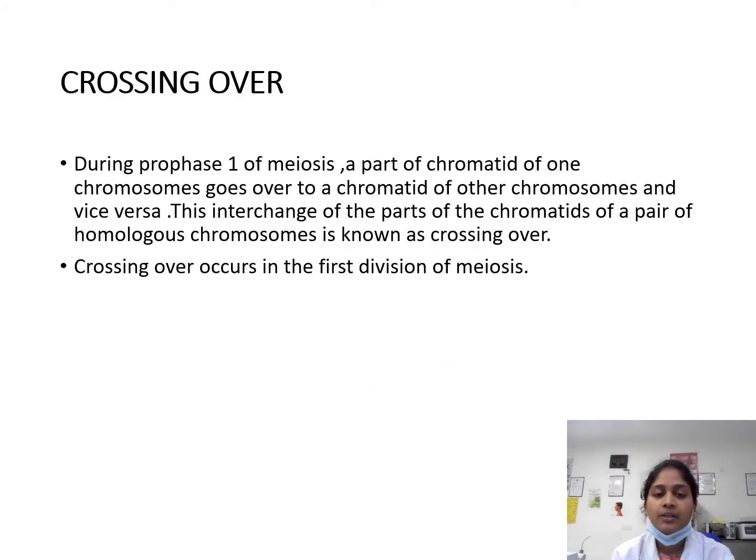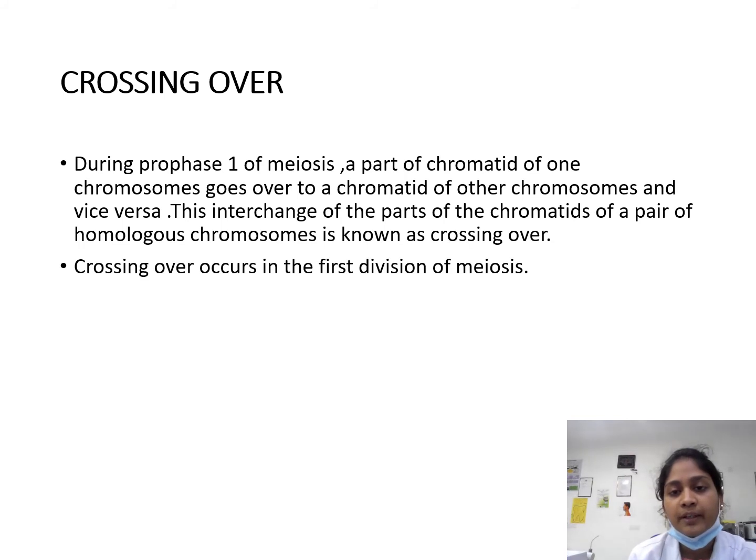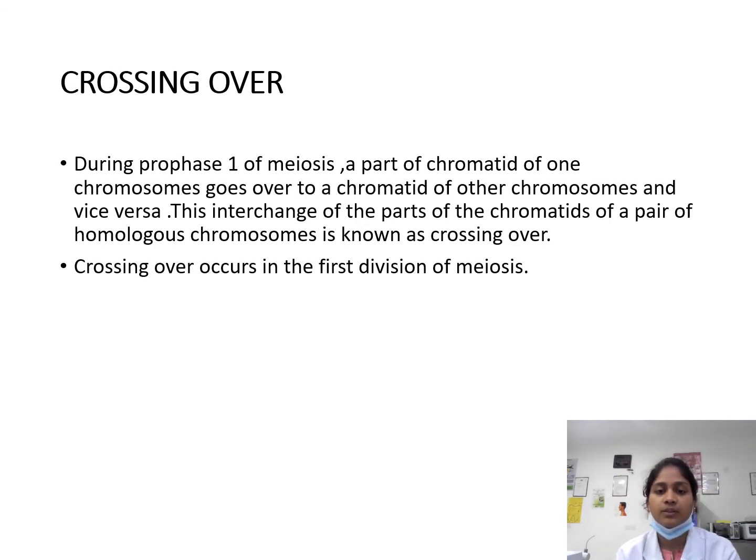Crossing over. During prophase 1 of meiosis, a part of a chromatid of one chromosome goes over to a chromatid of the other chromosome and vice versa. This interchange of the parts of the chromatids of a pair of homologous chromosomes is known as crossing over. Crossing over occurs in the first division of meiosis.